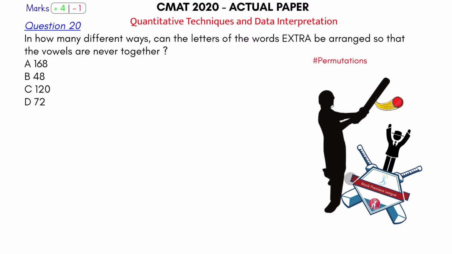Solve it when the vowels are together. Total number of ways minus when the vowels are together will give me not together. So total minus vowels together will give me vowels not together. Okay, that is what my question is asking me. So vowels not together is what I'll get here.